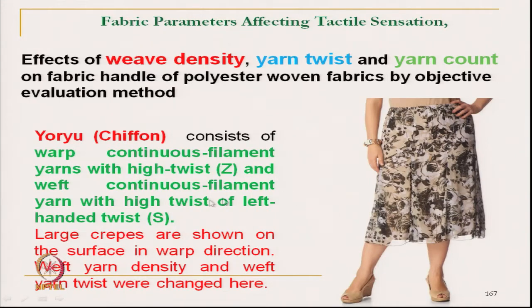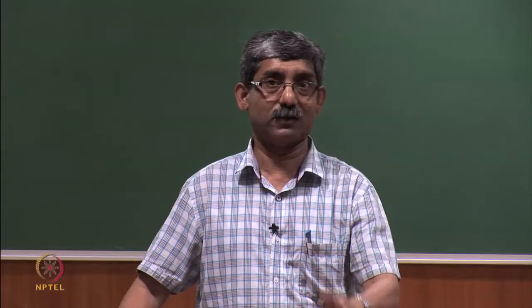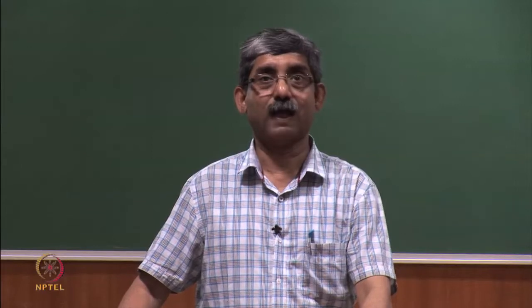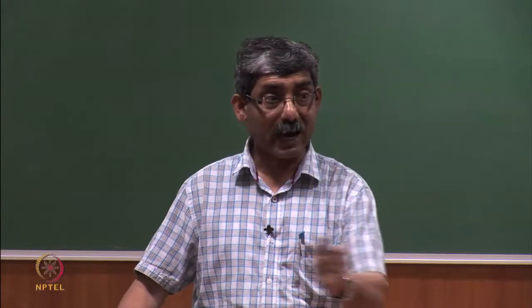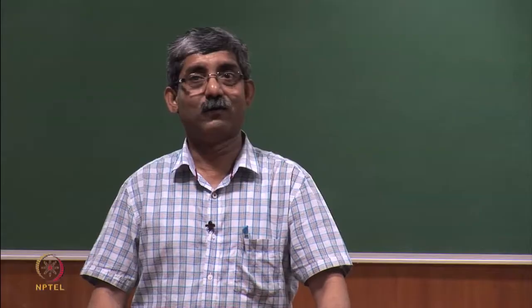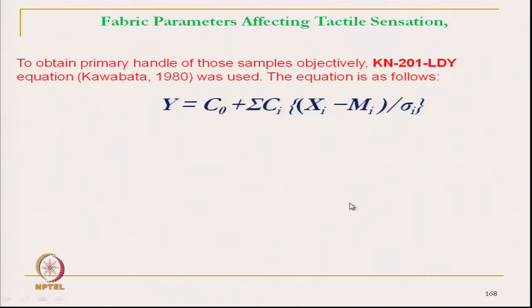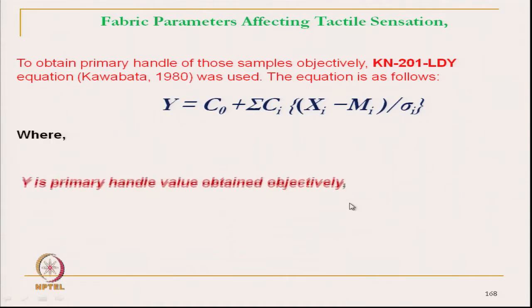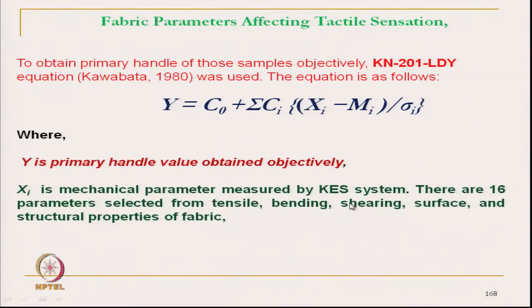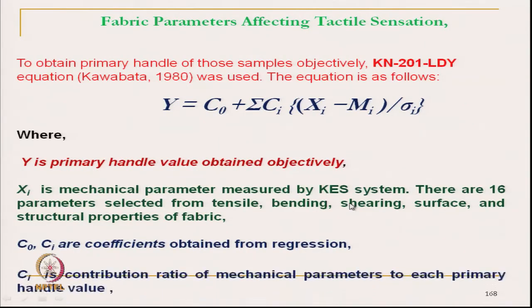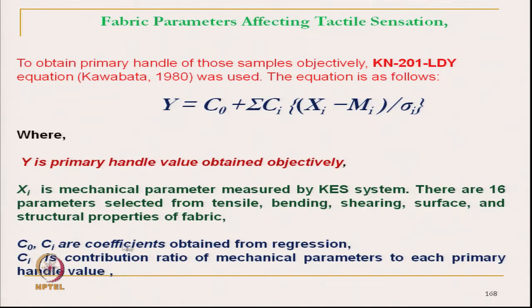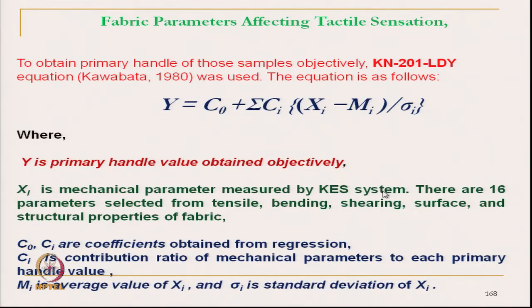So, these are the different fabrics that have been studied, and the primary hand value was obtained using this equation, as we have already discussed earlier. So, these are the primary hand values with the contribution ratio C I it gives.